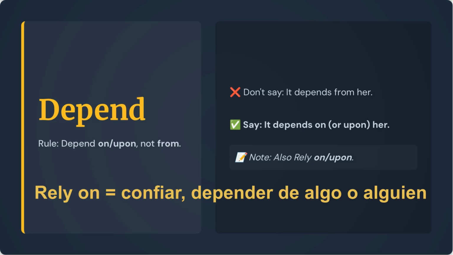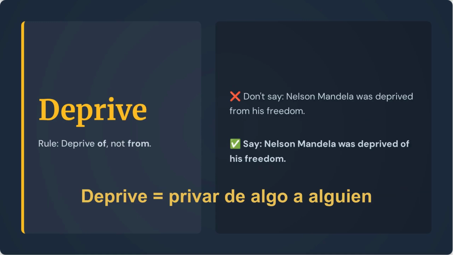When using the verb depend, use on or upon, not from. Say, it depends on or upon her. Remember, rely also uses on or upon. The correct preposition for deprive is of, not from. For instance, say, Nelson Mandela was deprived of his freedom.